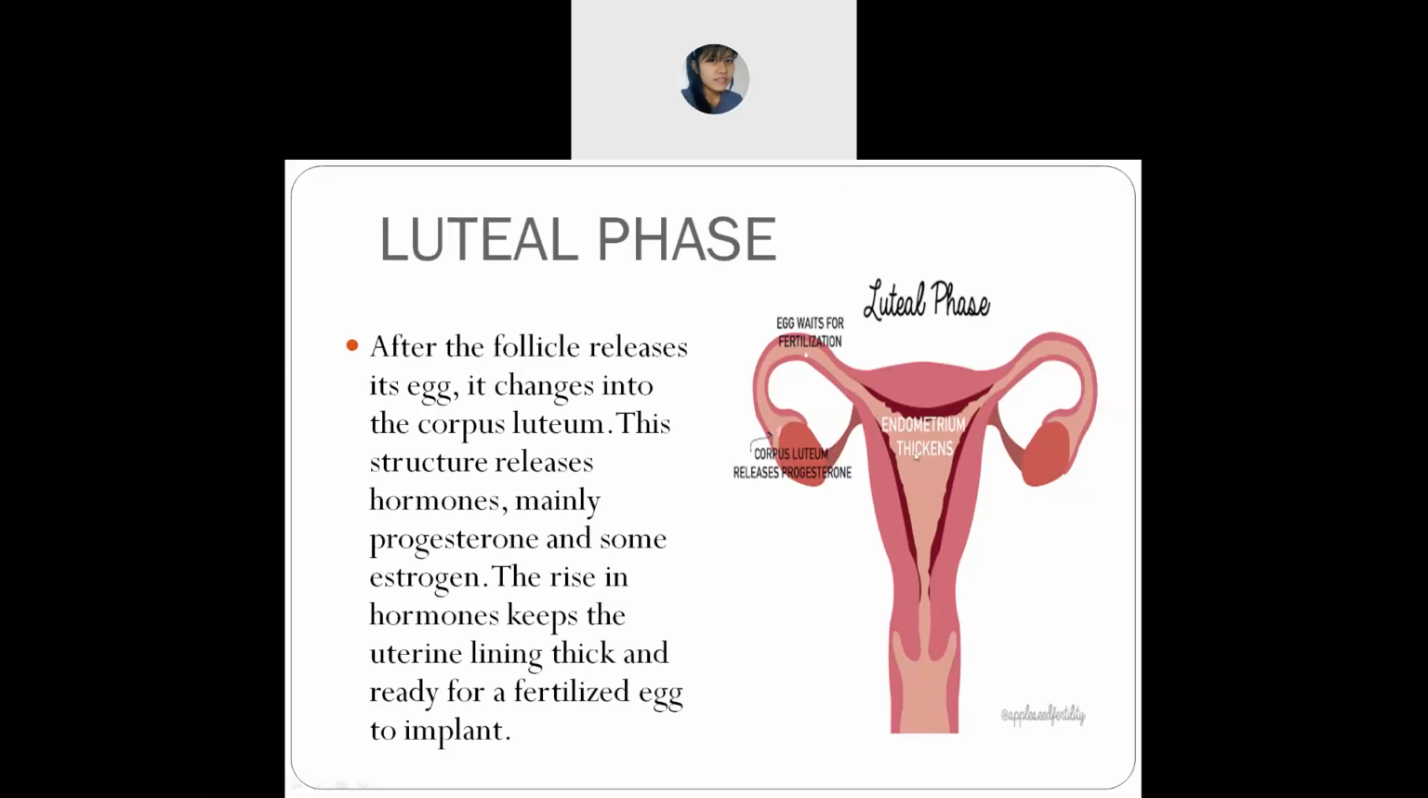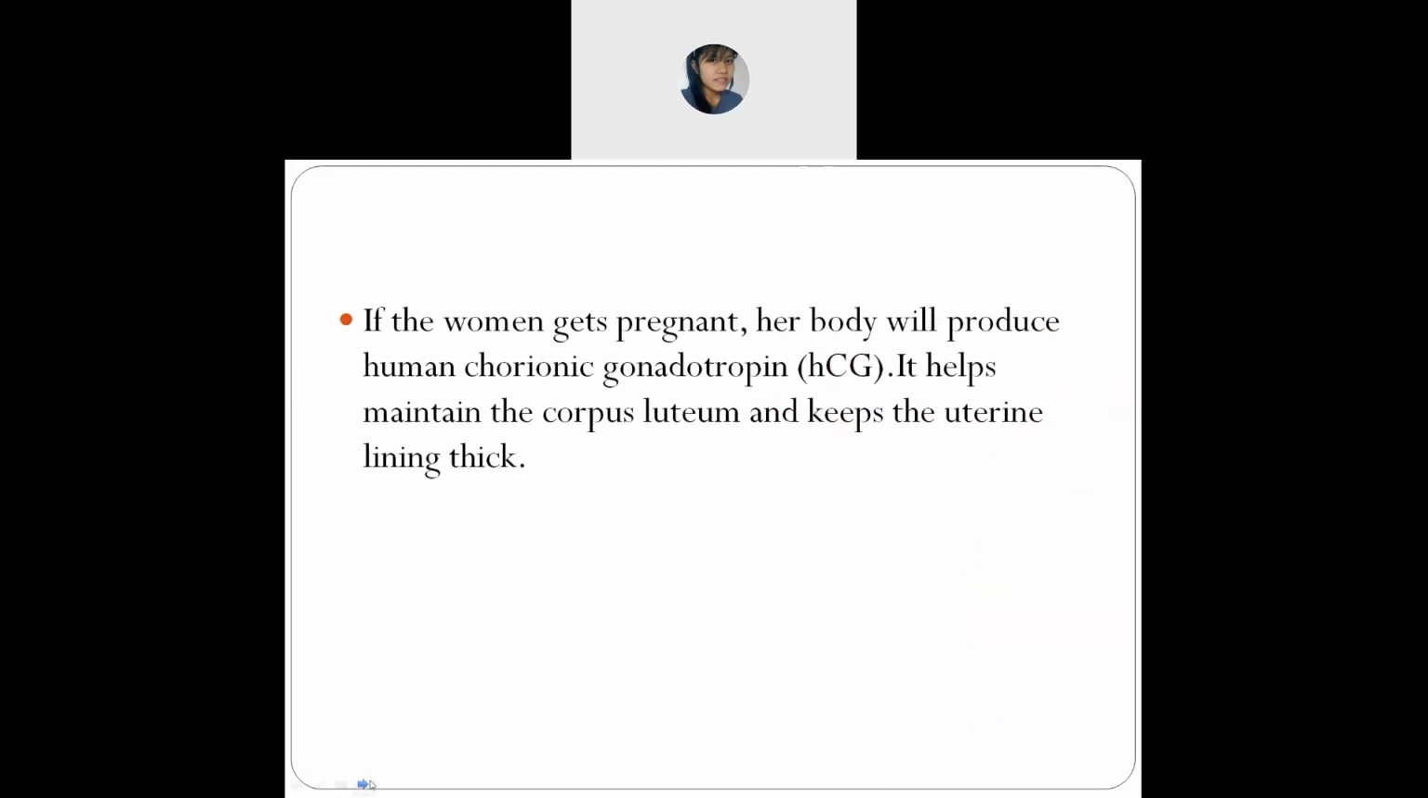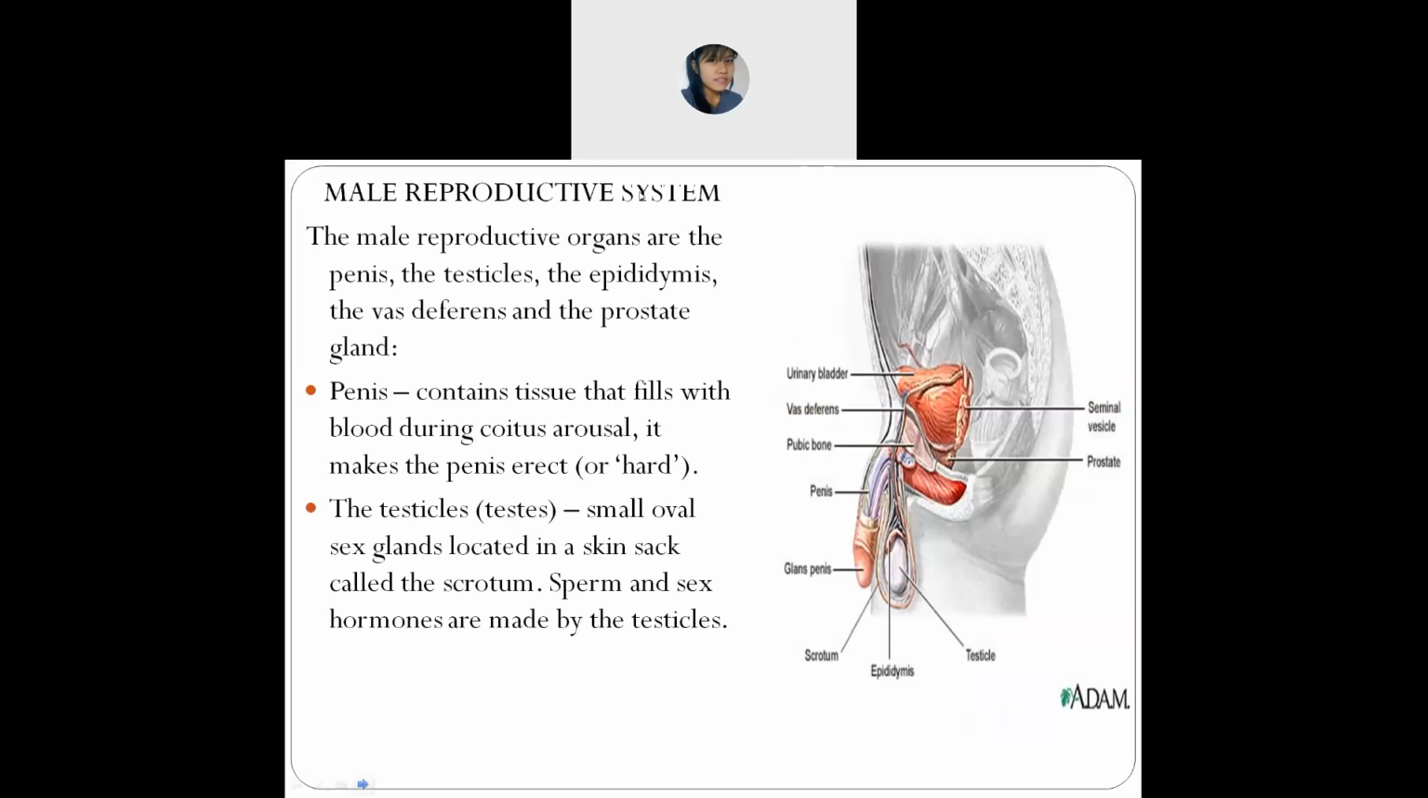Why? Because an embryo will grow in this. A baby will be reproduced here. So obviously you will need some space for the baby to grow. That's why the endometrium, this part, will start to grow in size. And they will also produce HCG, which is known as human chorionic gonadotropin. Understand? Understand, Ivan? Yes, ma'am.